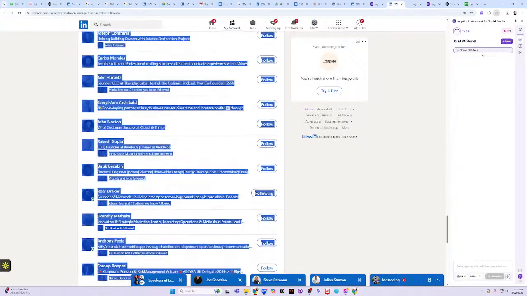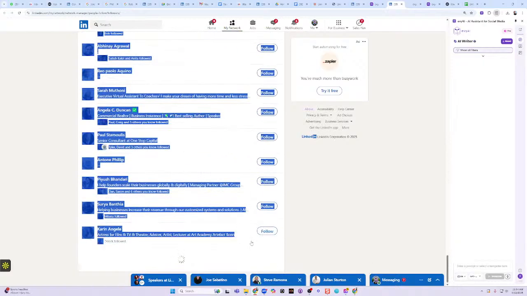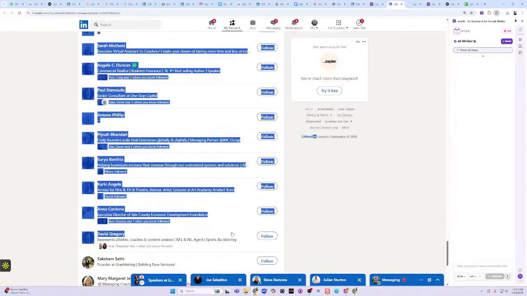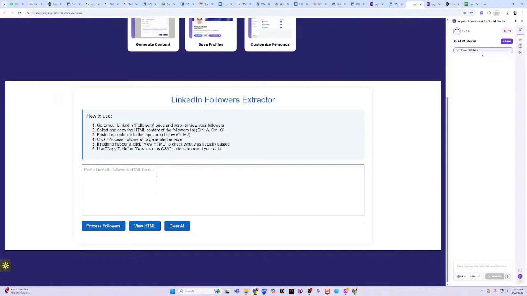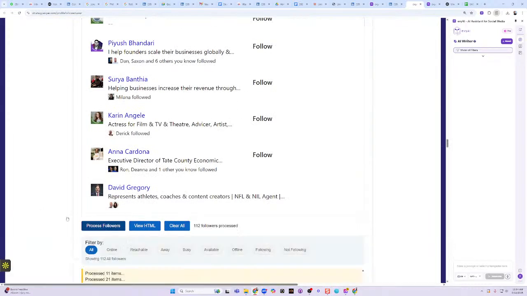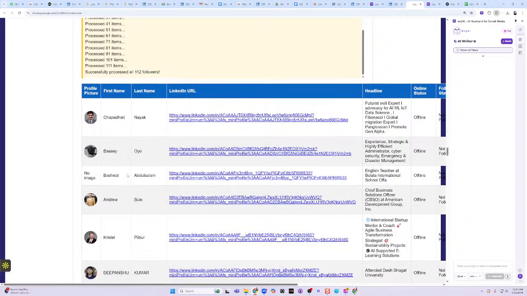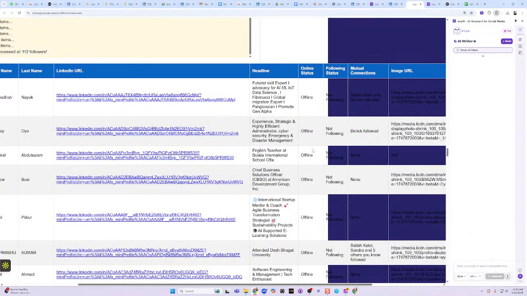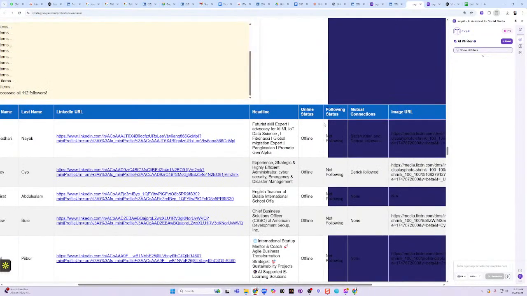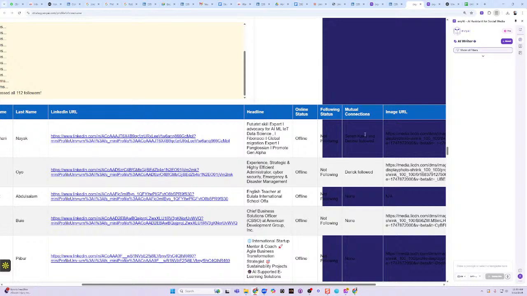So let's just copy and paste a couple of these just like this. Okay, I just grabbed a couple to see what's going on there. Then I'm going to paste it into this little box here, and once it's pasted, I'm going to press process. Now it's going to process everything. So now I have it in a table. I have their first name, their last name, their LinkedIn URL, their headline. Again, all this information was already there. Now it also tells you who your mutual connections are, which is a nice little feature.